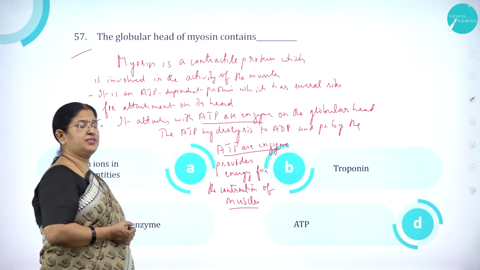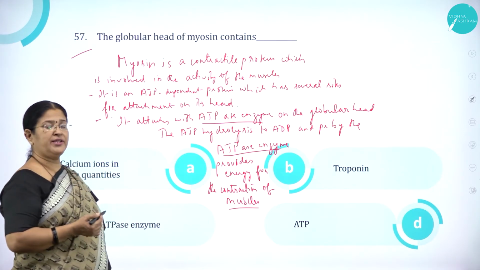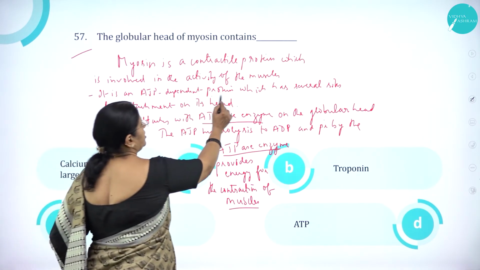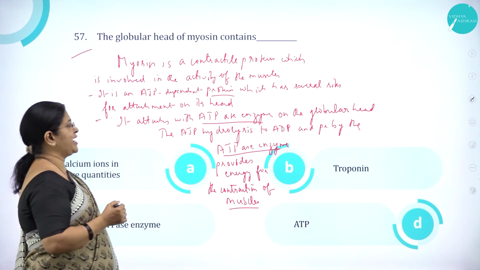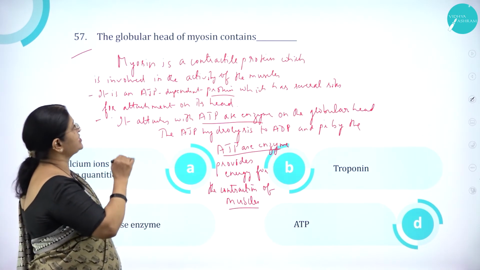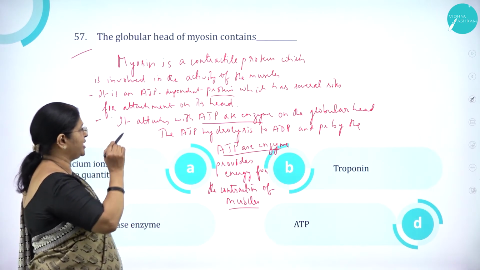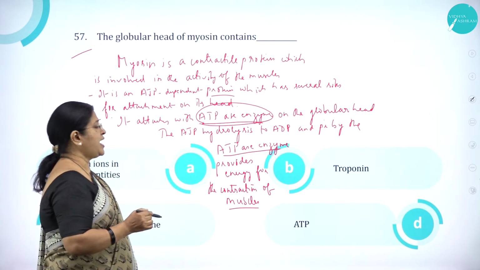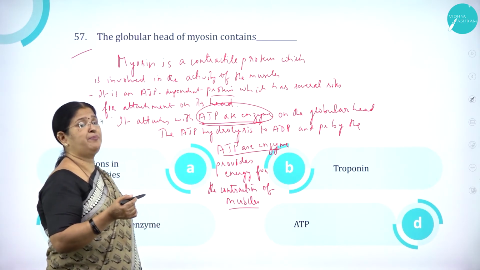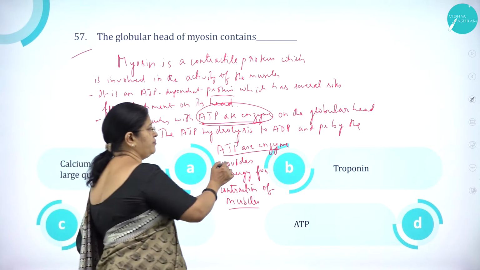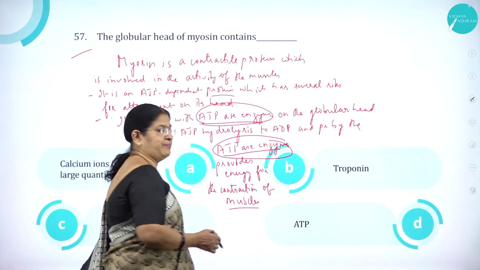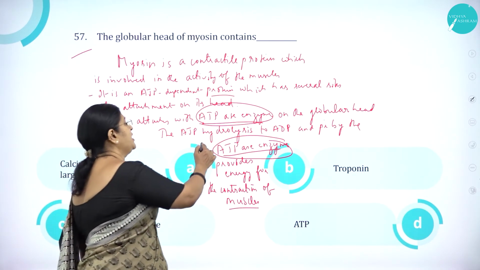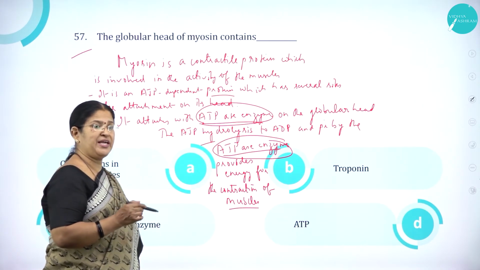As we know, myosin is a contractile protein which is involved in the activity of the muscles, and it is an ATP dependent protein which has several sites for attachment on its head. The globular head of myosin contains an ATPase enzyme. The ATP hydrolyzes to ADP and inorganic phosphate with the help of ATPase enzyme, and this will provide energy for the contraction of muscle. So it contains ATPase enzyme.